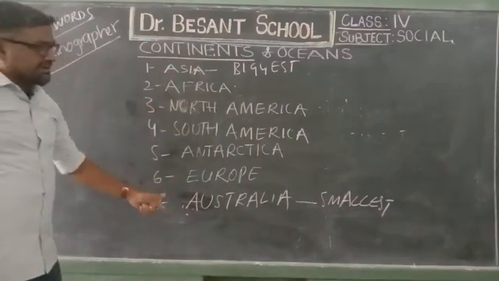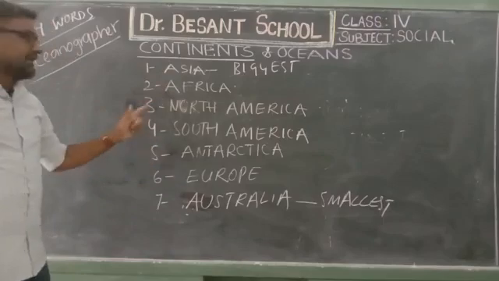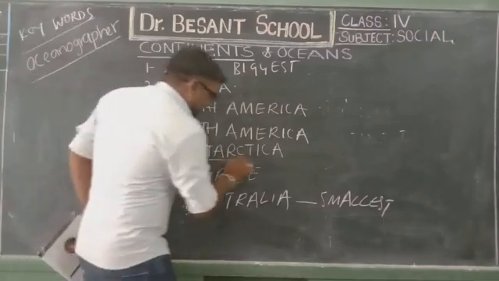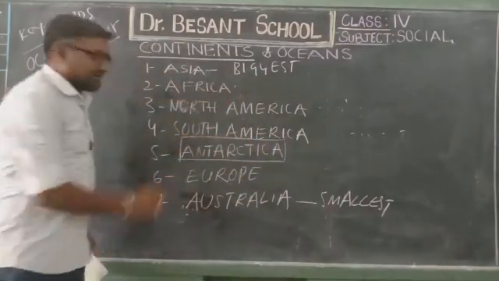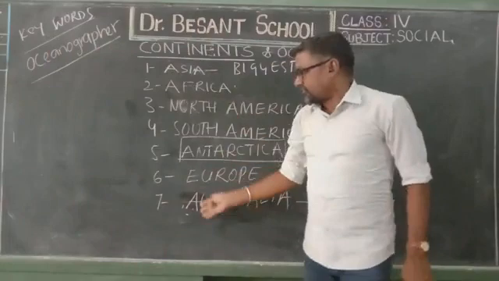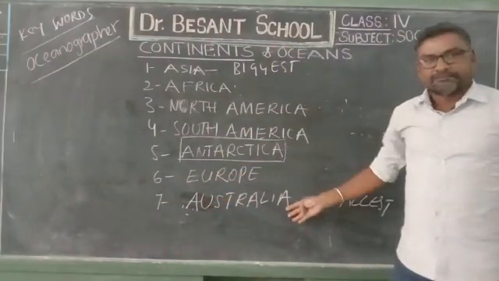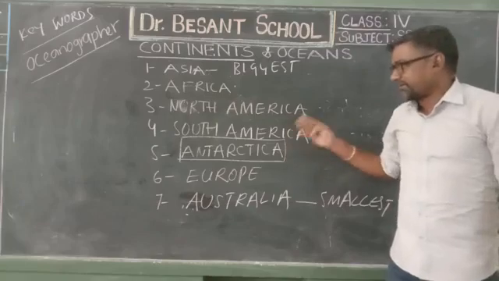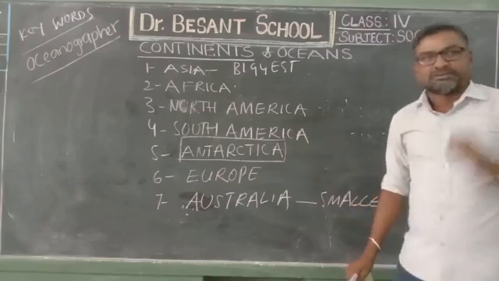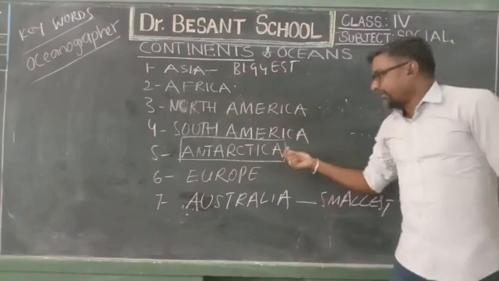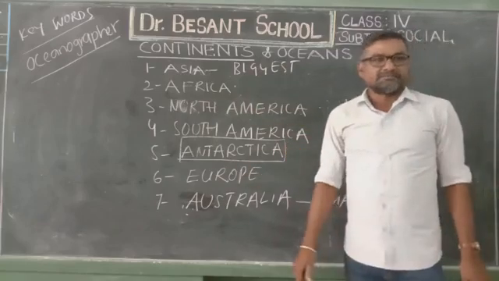In 6 of these 7 continents, people live. But only one continent, Antarctica, has no people. I think you have a doubt, sir: all the other 6 continents have people, so why not on Antarctica?